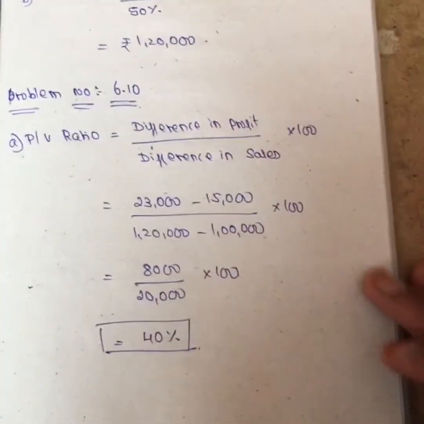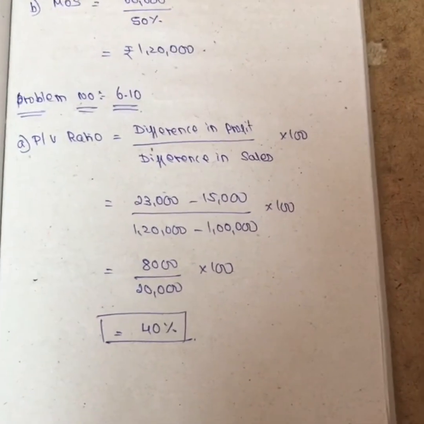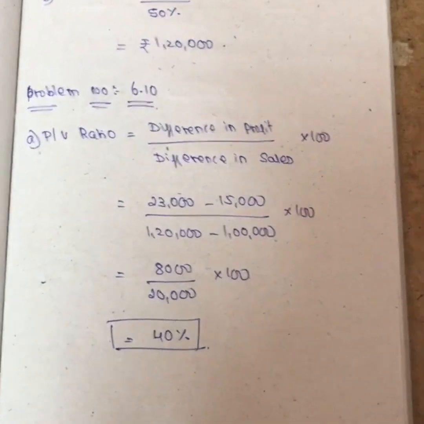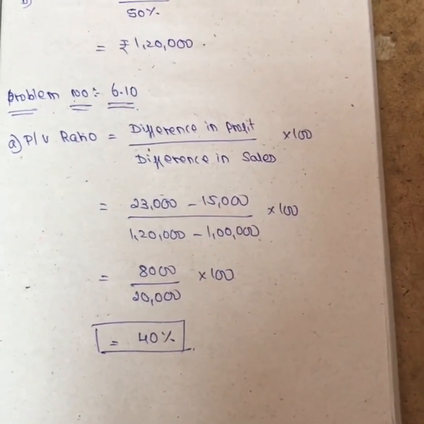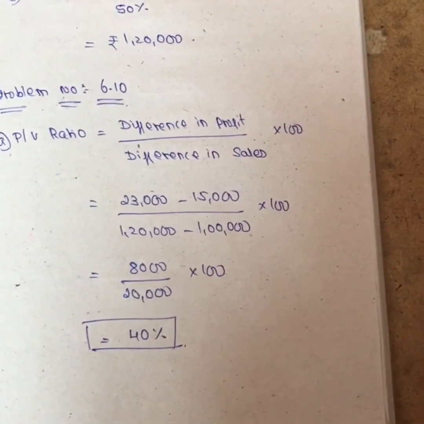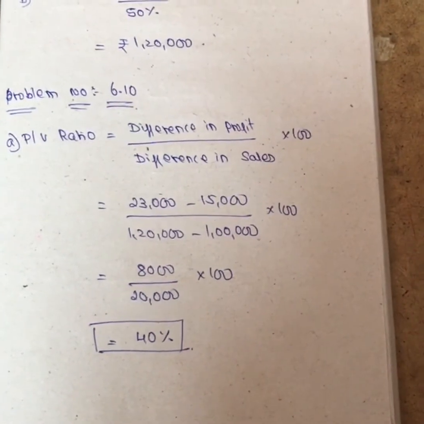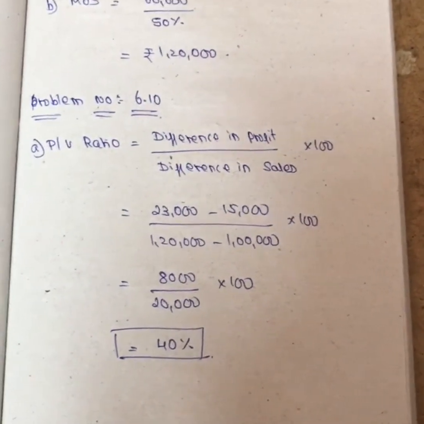Now we will see the next problem. This is all about profit planning, girls. Now we will go to the level of activity, that is the second in your synopsis. Under level of activity, I will do only one problem, girls. That is more than enough. You will understand the concept from that problem, and that is more than enough for your level of activity.